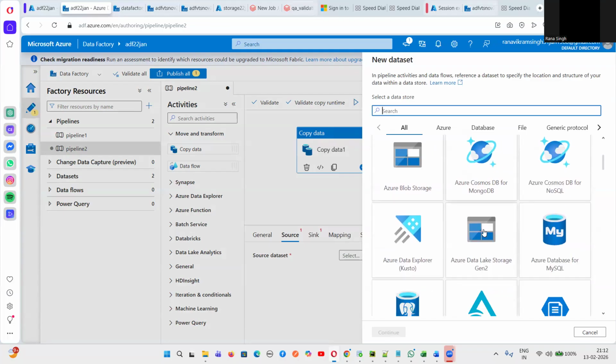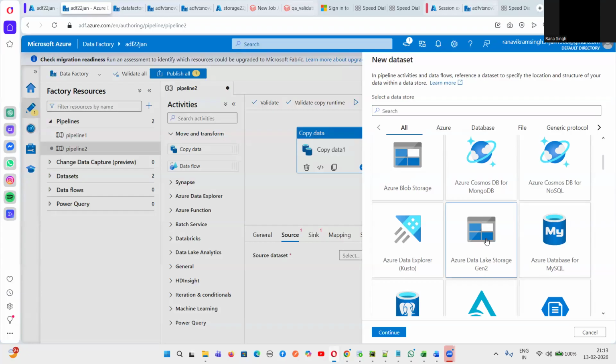So Data Lake Storage Gen 2 is something where we will store our files. So Blob Storage and Gen 2, the difference is only that here we will have the hierarchy. When we create a data storage, at that time, if we check a checkbox, again, I'll show you this thing also. When we check the checkbox called enable hierarchy, then it becomes Azure Data Lake Storage Gen 2. So you can create a subfolder in Azure Data Lake Storage Gen 2, which you cannot create in Blob storage.